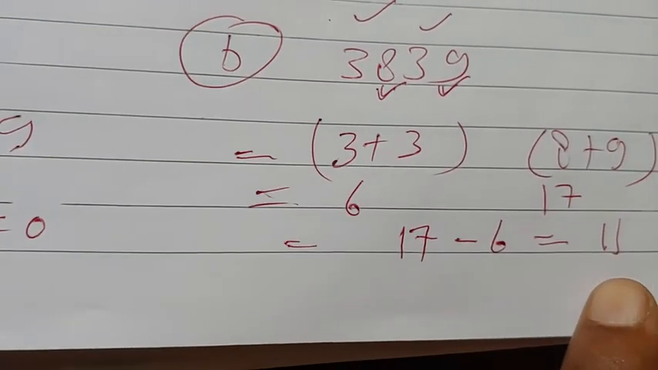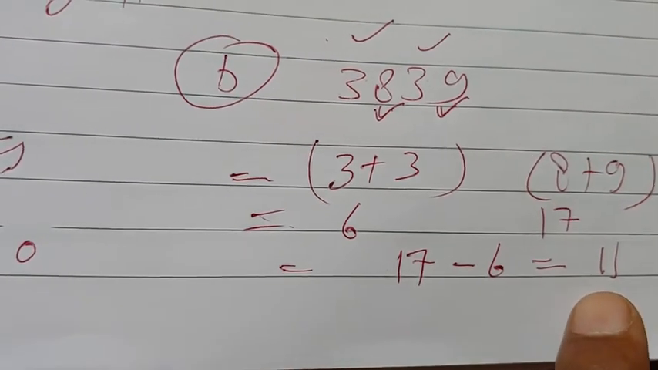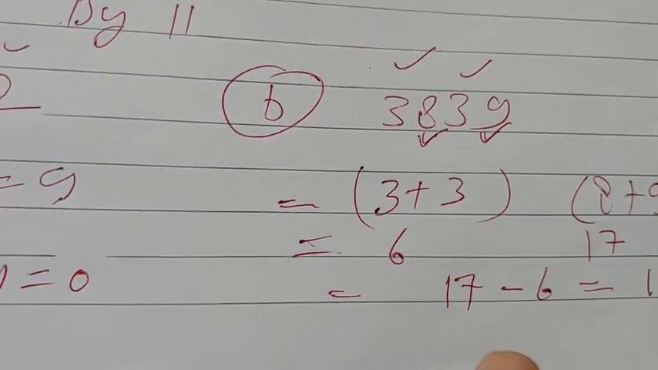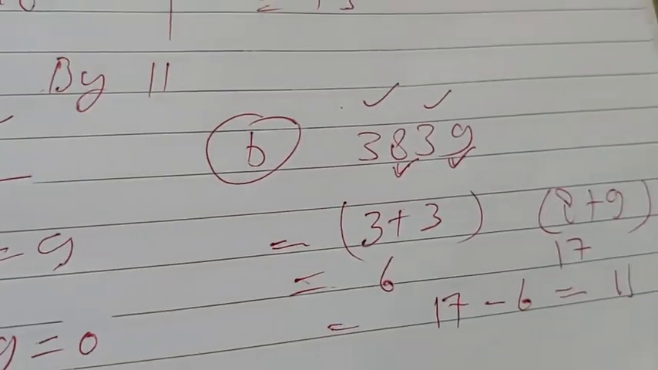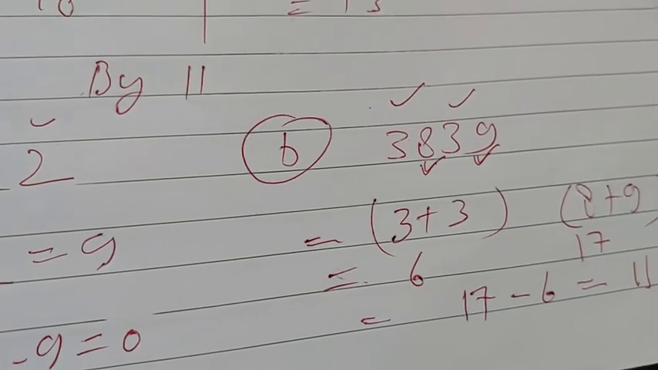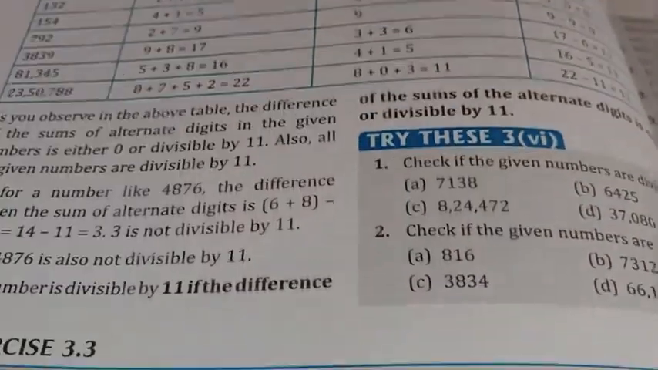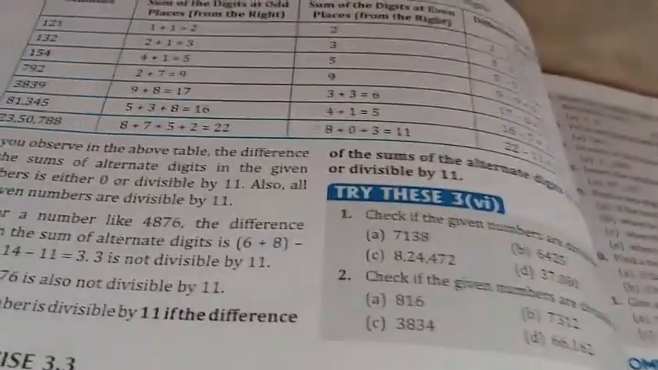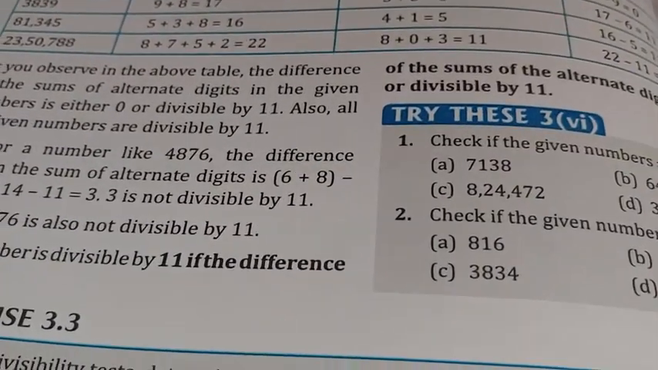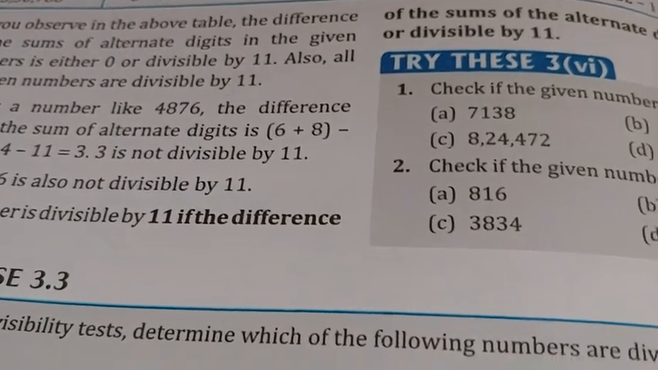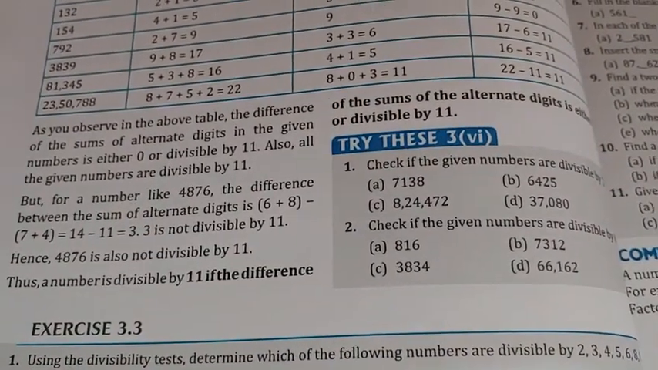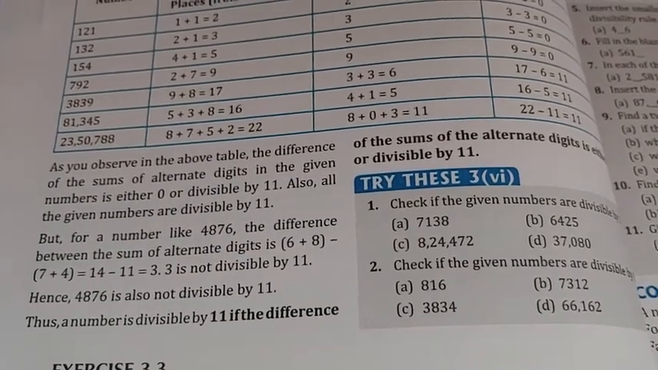11 is divisible by 11. Suppose you are getting 22 here; 22 is also divisible by 11. So the whole number will be divisible by 11. So we have understood the divisibility of numbers from 2 up to 11, how they can be checked with the help of hard and fast rules, not by the traditional way.